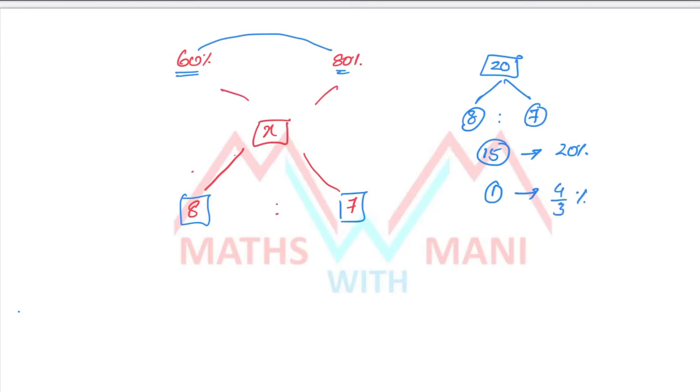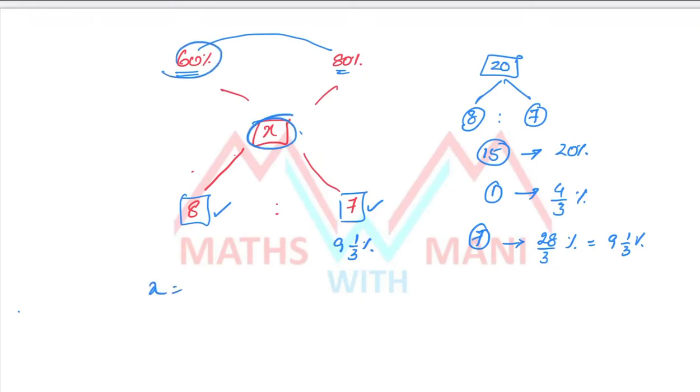Now you can calculate 8 parts or 7 parts, either one. If I take 7 parts, if one part is 4 by 3, then what about 7 parts? It is 28 by 3 percentage. Yes, 28 by 3 means 9 1 by 3 percentage. So 7 parts become 9 1 by 3 percentage. So what is the value of x? x is equal to 60 plus 9 1 by 3. That is 69 1 by 3 percentage.